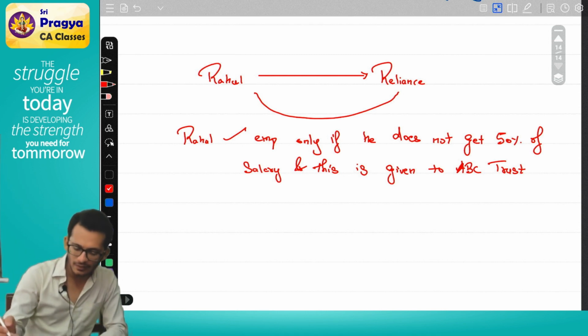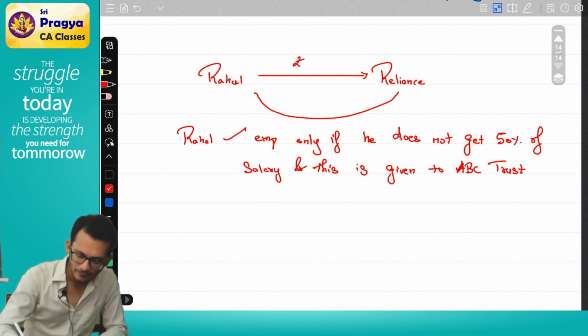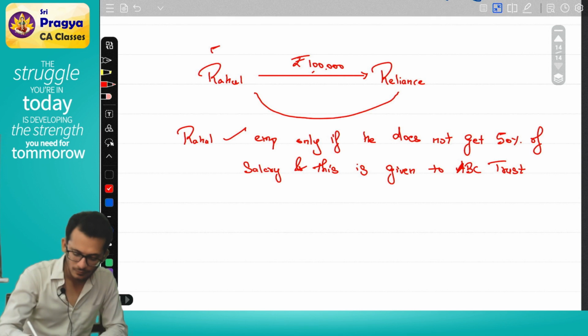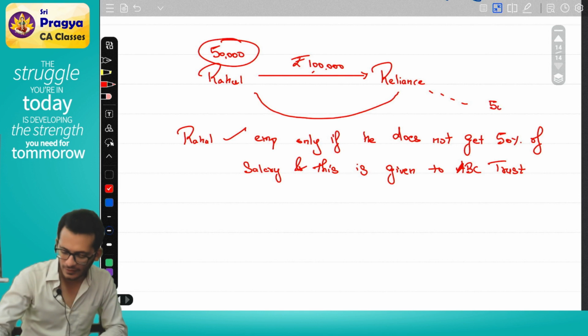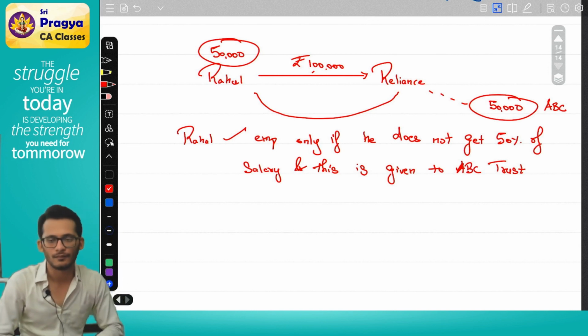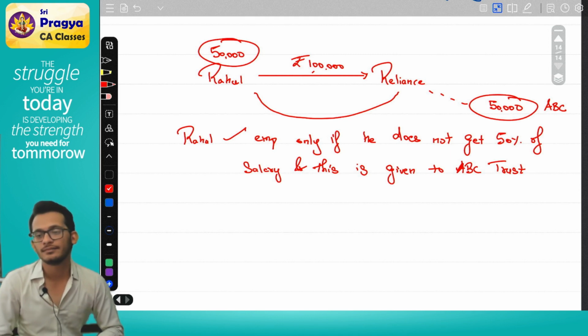Now Rahul in the current year was working for 1 lakh salary. How much salary? 1 lakh salary. Of this 1 lakh salary, 50,000 came to Rahul. Balance 50,000 went to ABC Trust. How much is taxable for Rahul? At the time of employment itself, the agreement was made. So what?